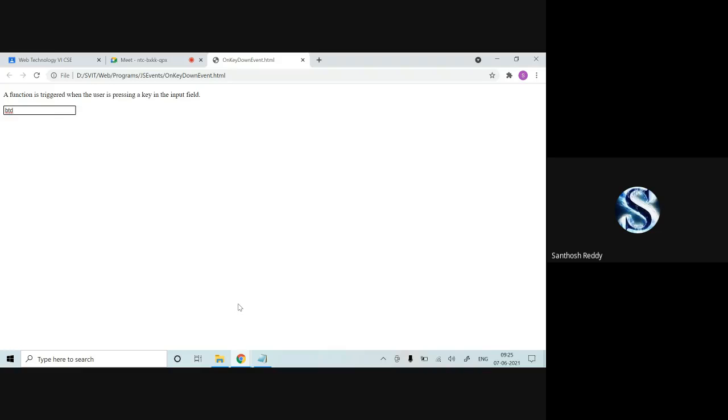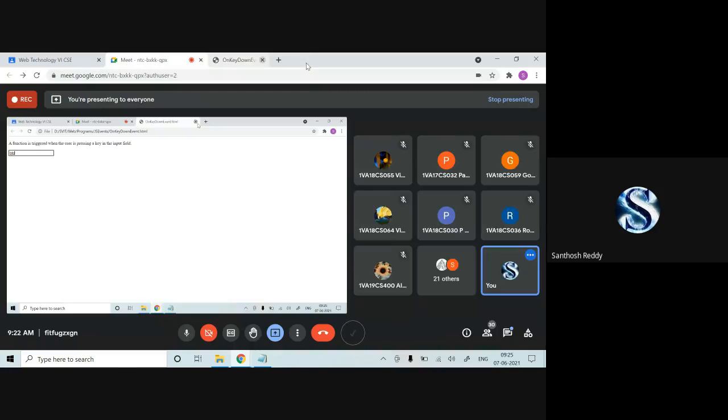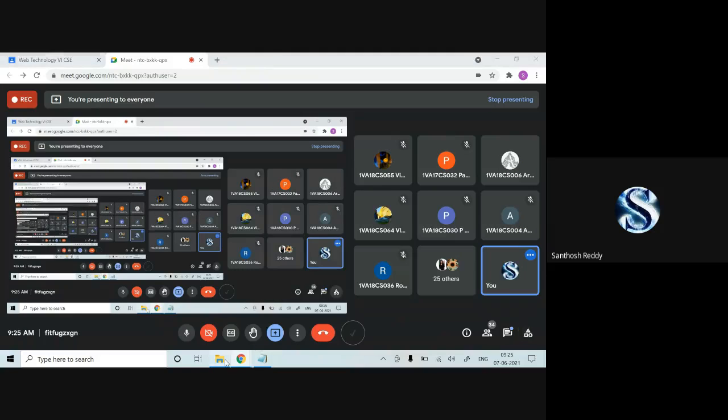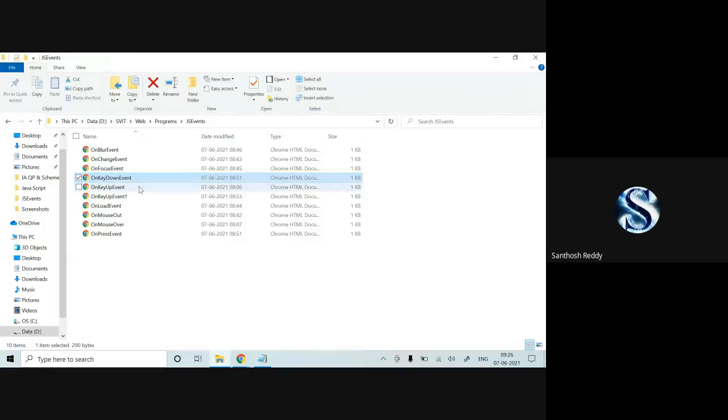Students, have you understood how the key down is working? Students, is it clear for everyone? Yes, sir. Okay.